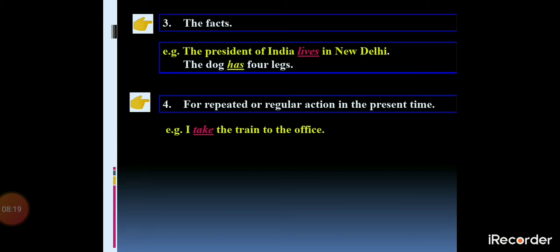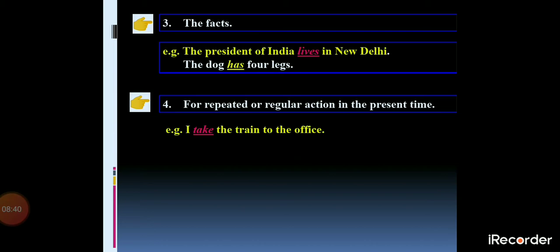So it's my repeated work. In your case, you can take an example that you take a school bus to school. This is the repeated action whenever you are coming to school. So these repeated actions are also considered under the simple present tense.